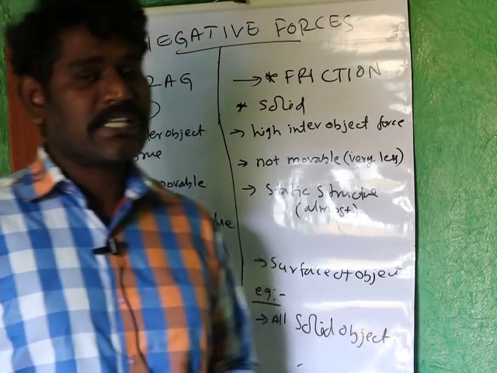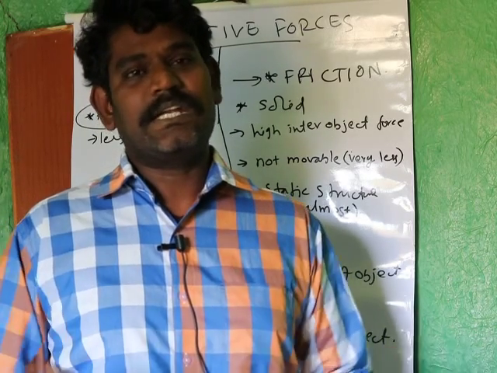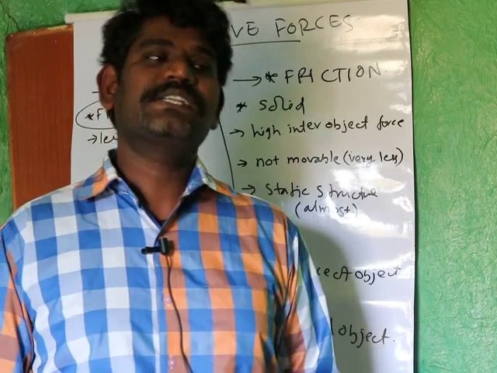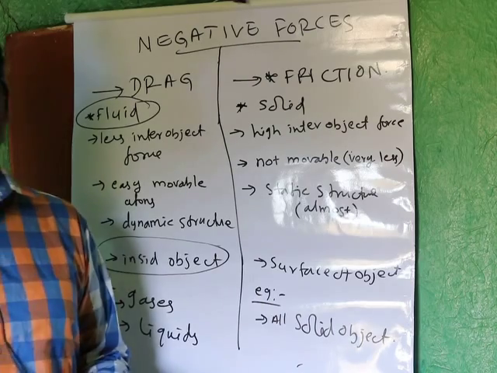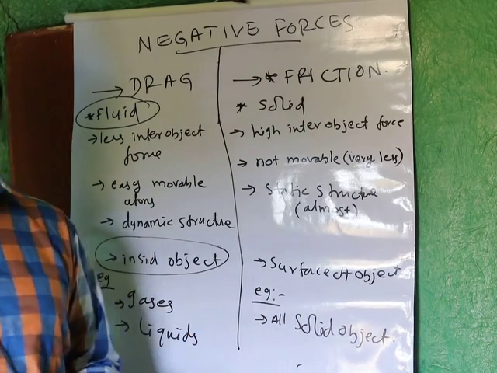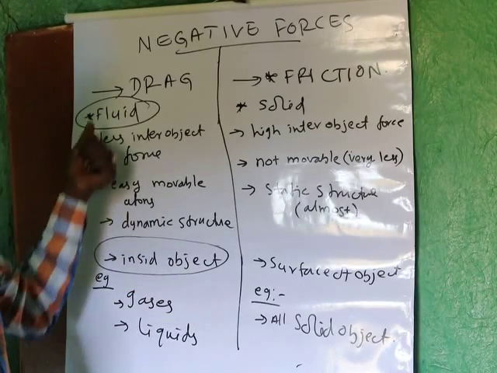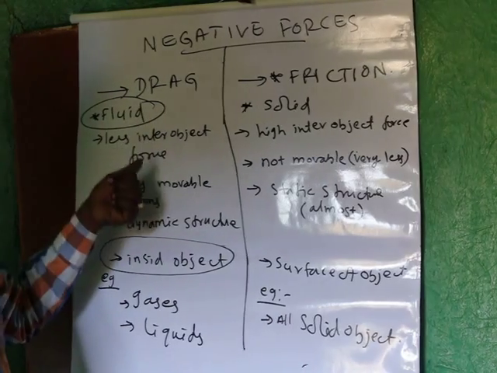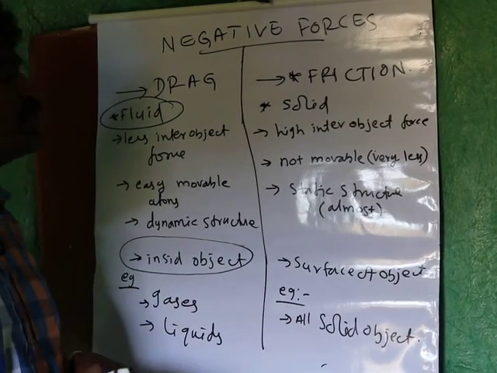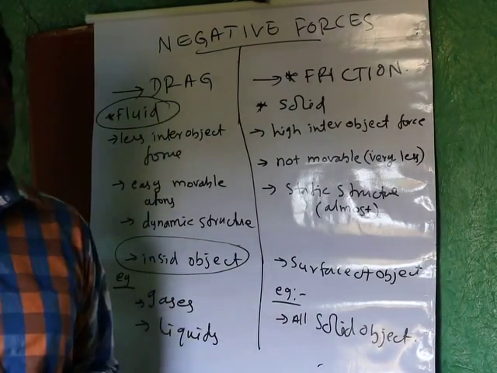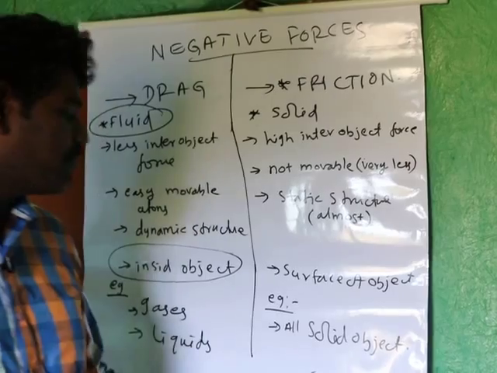Whereas in the case of friction, it's very hard to change its structure. There is no structural damage, there are no structural changes. When it collides, it's very hard to change it. That's a different aspect. The drag force is usually in fluids, and it has very little interaction force, and it is easier to move atoms. The atoms or molecules or any materials can move from one position to the other.